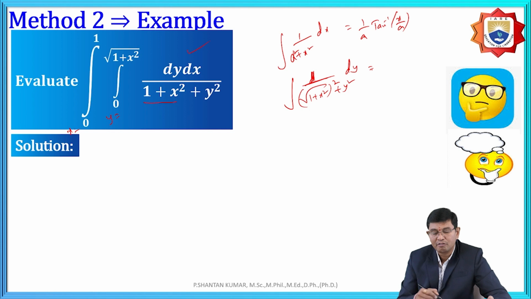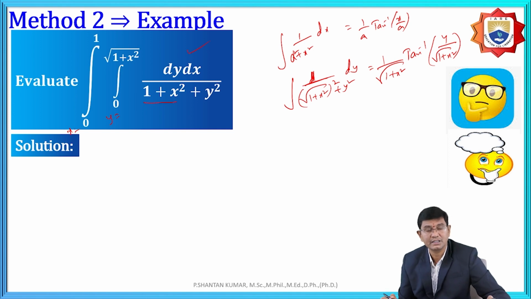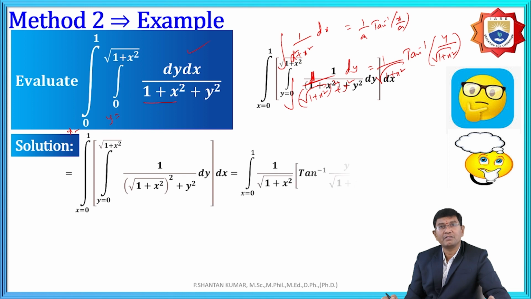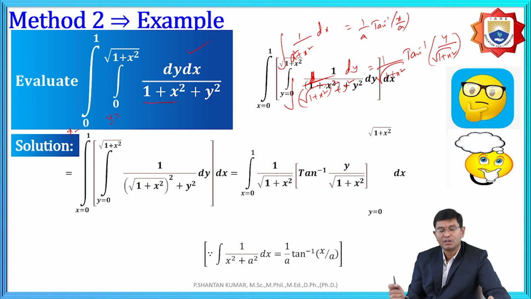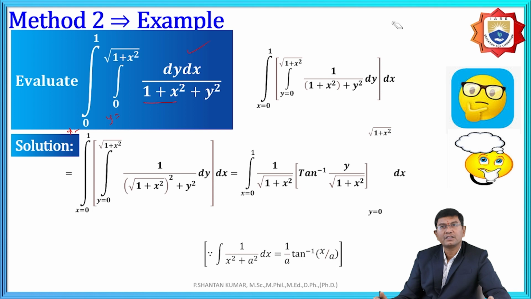Here 1 by a is 1 by root of 1 plus x square, and tan inverse of y is y by root of 1 plus x square, because a is equal to root of this one. Based upon this formula we need to replace, clearly based upon the formula I mentioned already, same like that.